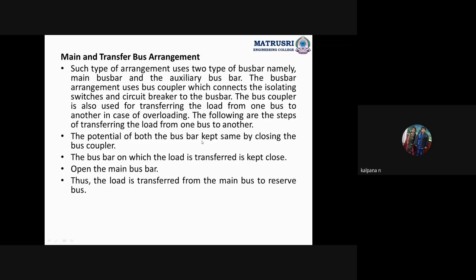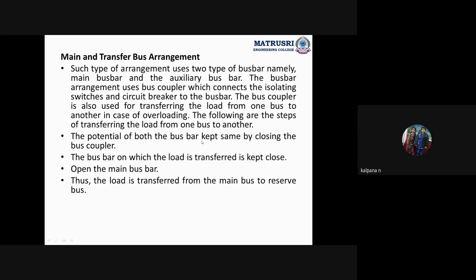And second, the bus bar on which the load is transferred is kept closed. For power to come, we should close the switches. Everything is connected with the help of the circuit breaker and isolating switches. If those isolators and circuit breakers are open, then what?